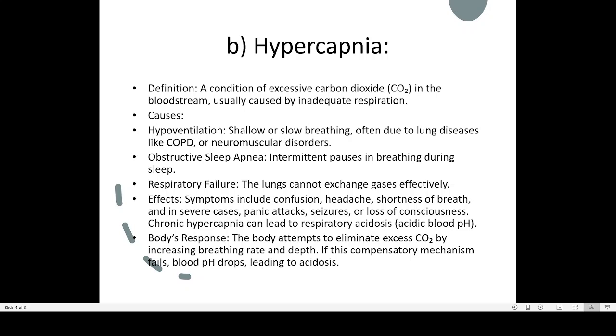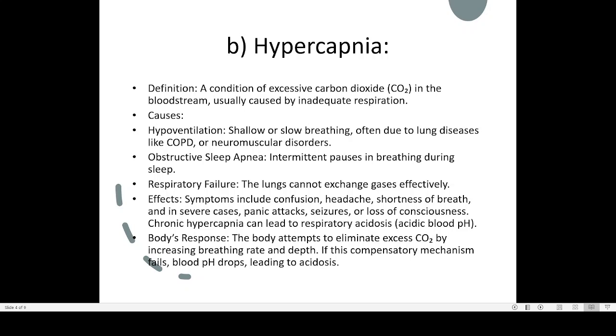Then another cause is obstructive sleep apnea, intermittent pauses in breathing during sleep. Normally in some people, what happens is that during sleep, they pass through a stage in which they are not breathing out. So the breathing rate may be very slow, and as a result, carbon dioxide buildup will increase. This is happening only in a few individuals, not in every person. That is known as obstructive sleep apnea.